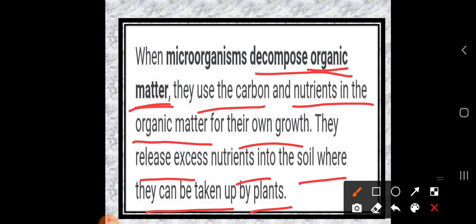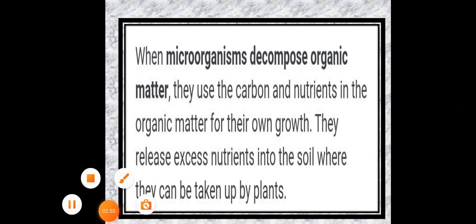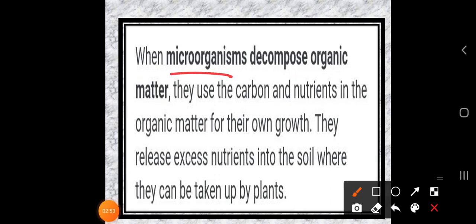When we learned about crop production and management, for better yield, what did we add? We add manure. What do we mean by manure? Manure means the organic substance which we add to increase the soil fertility. Here we learn the same concept. Whatever carbon and nutrition are there in the organic matter, they absorb from this organic matter.